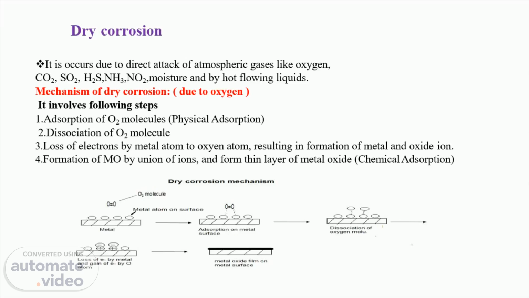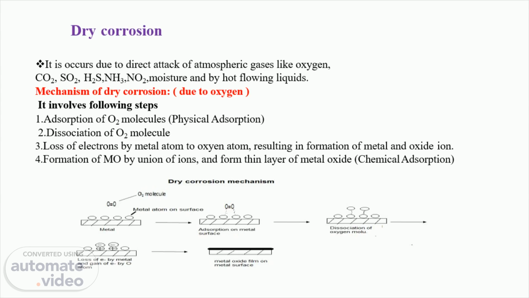Now, what is dry corrosion? Dry corrosion occurs due to the direct attack of atmospheric gases like oxygen, carbon dioxide, sulfur dioxide, H2S, ammonia, nitrogen dioxide, and moisture. I will talk about the mechanism of dry corrosion due to oxygen, because oxygen is present everywhere in large amounts. It involves the following steps.